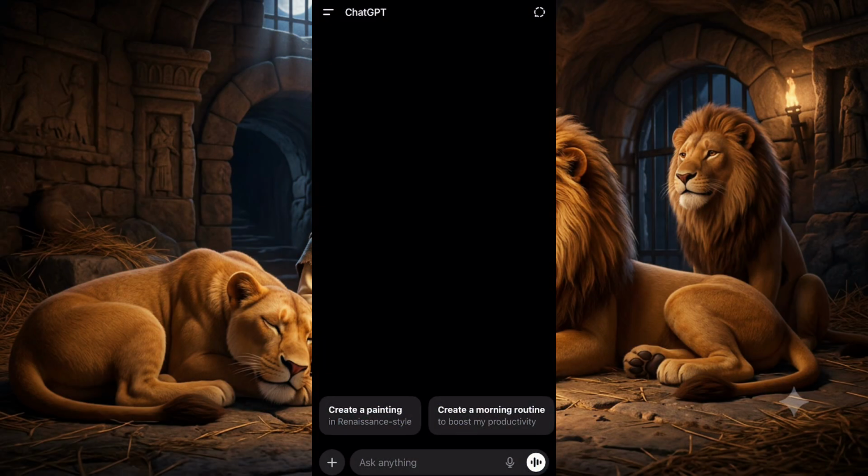Now, the first thing we are going to do is to come over to ChatGPT. You can use ChatGPT or Claude for this, but I'm going to be using ChatGPT. I'm going to drop this prompt for ChatGPT. I'm going to be leaving this particular prompt in the description because I know that this prompt is going to be of help to a lot of us.